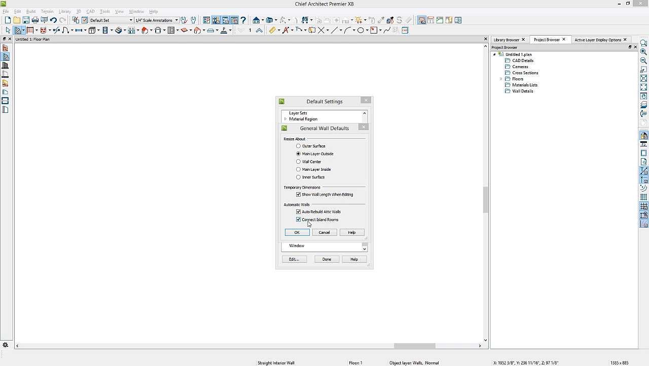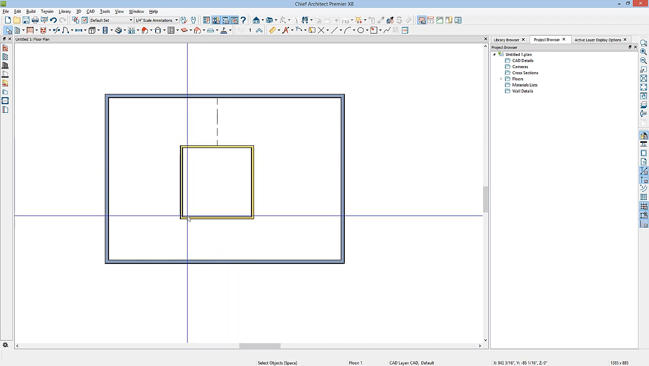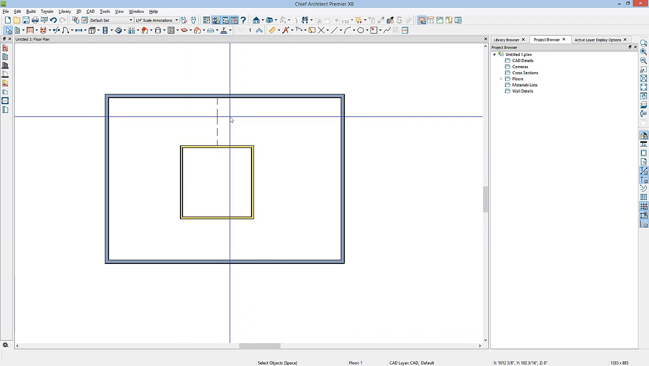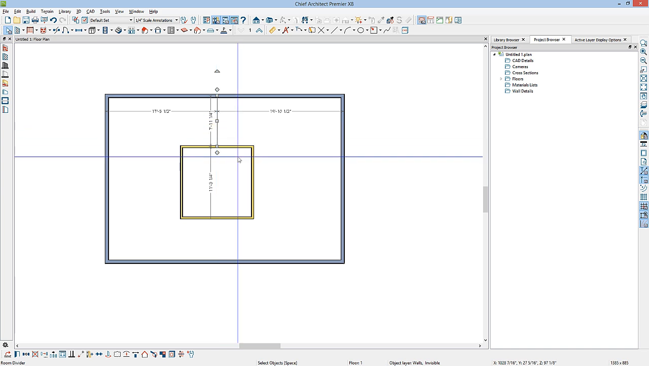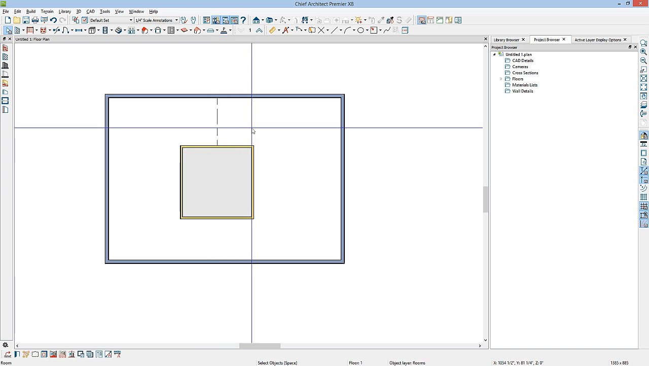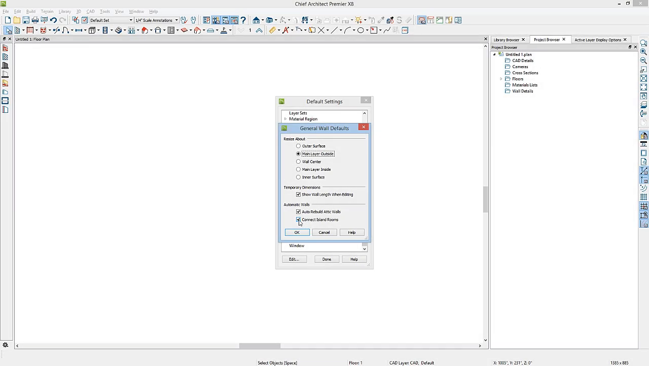You also have walls that will automatically generate to connect an island room. An island room is a room that is isolated inside of another room. Chief will draw an invisible wall or room divider so that it can recognize the inside room versus the outside room. You can turn this off as well by unchecking this box, but it's not recommended.